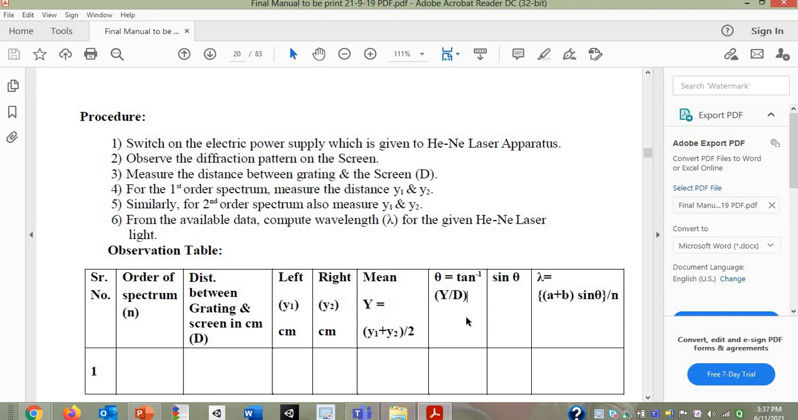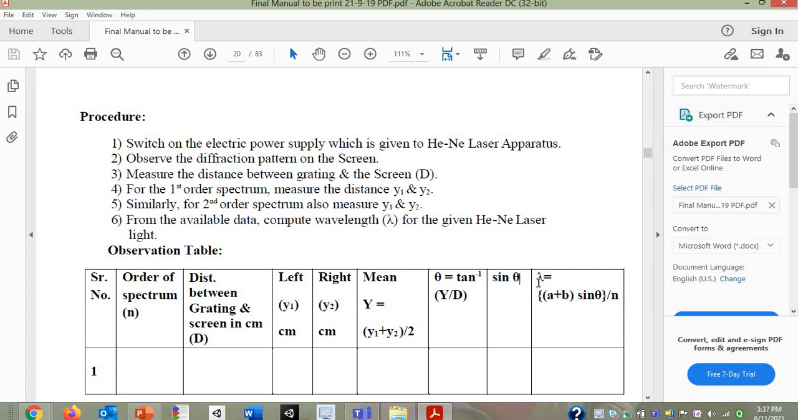So after bending, whatever is the change in angle, that can be calculated with the help of this mean y and the distance between grating and screen. So that is done over here. To calculate that, the formula is theta is equal to tan inverse of y by d. Okay. So once you get theta, you can take sin theta. Of course, that facility is available in your mobile phone's calculator. So from that you can calculate sin theta.